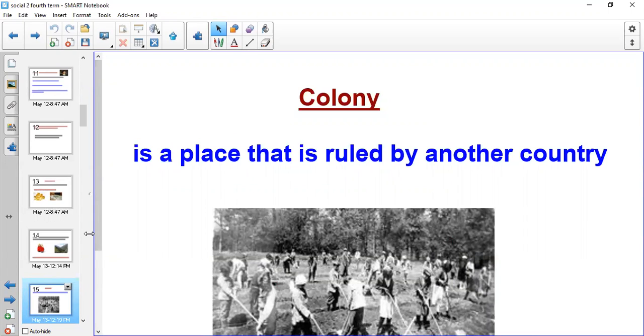So we live in America and other people who are from England, or from Europe, are coming to rule us. Okay, so a colony means a place that's ruled by another country. And we are following the laws and the rules of this country. So colony, a place that's ruled by another country.